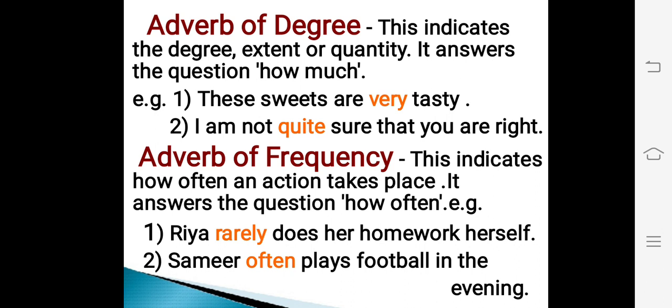Next type is adverb of frequency. This indicates how often an action takes place. It answers the question how often. For example, Ria rarely does her homework herself. Samir often plays football in the evening. In these sentences, rarely and often are the adverbs of frequency. They indicate how often an action takes place.